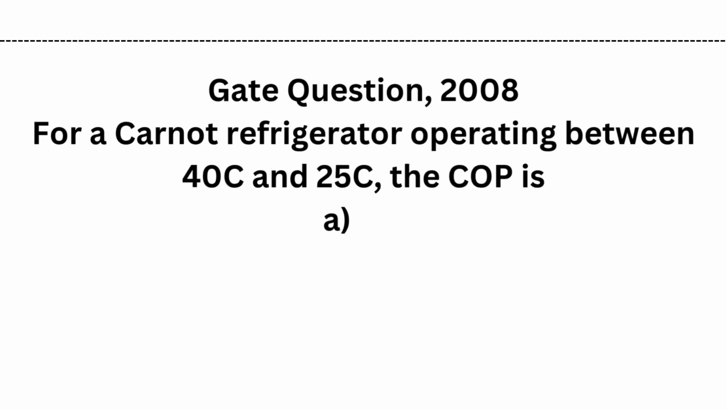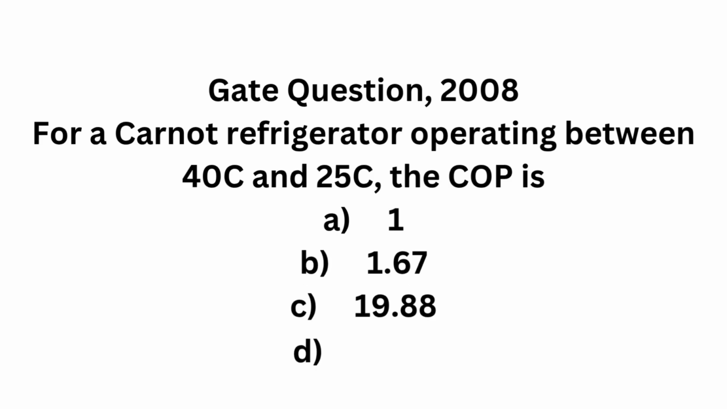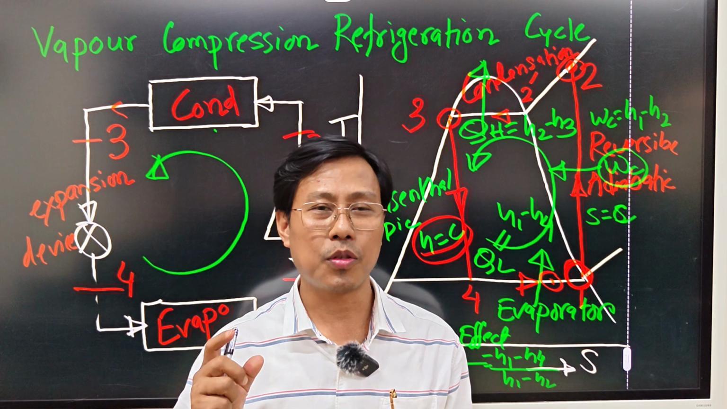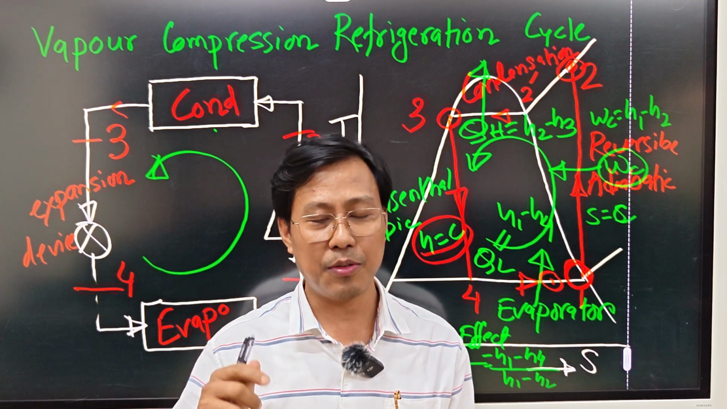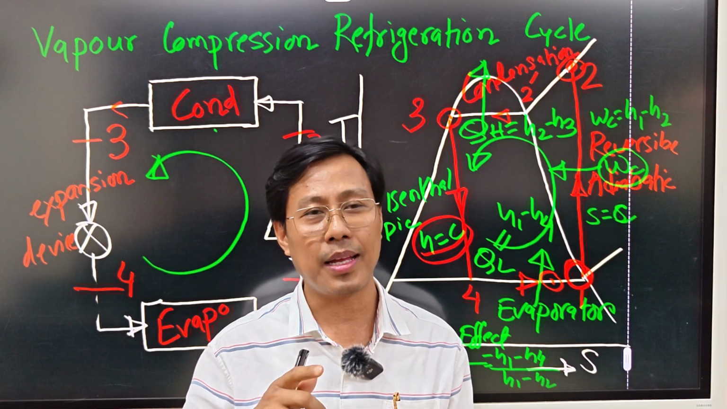For a Carnot refrigerator operating between 40 degrees centigrade and 25 degrees centigrade, the COP is 1.67, 19.88, 39.74. So this question is very interesting because you need to find out the COP for a Carnot cycle.